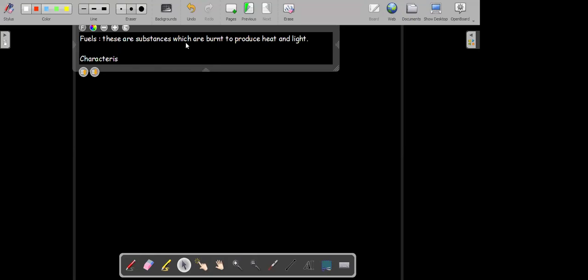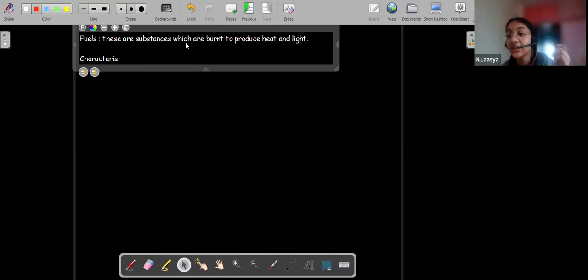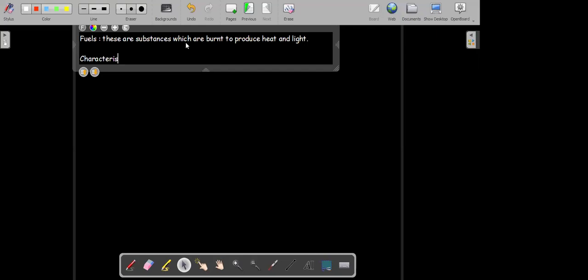Yes, sir. The gas stove produces blue flame. The reason is that complete combustion is taking place. If there are different types of incomplete combustion, we get different colors of flames. Sometimes we get green flame and purple flame also, sir. Okay, we'll be coming to that. Just 1 minute. We are not on flames. We are on characteristics of fuel, not flames.